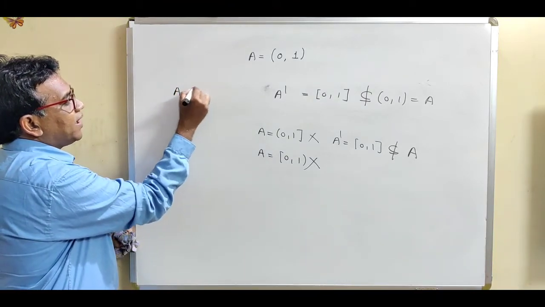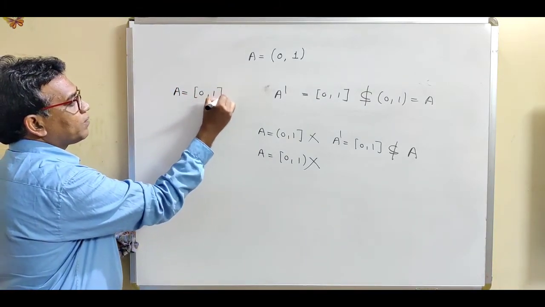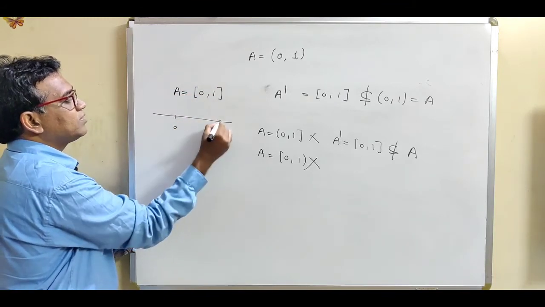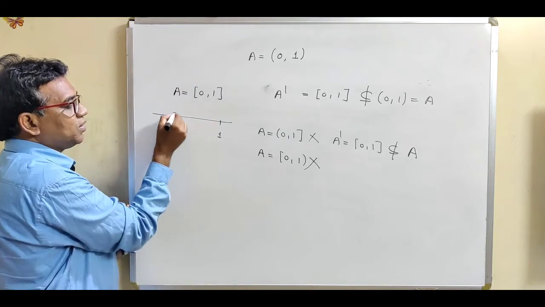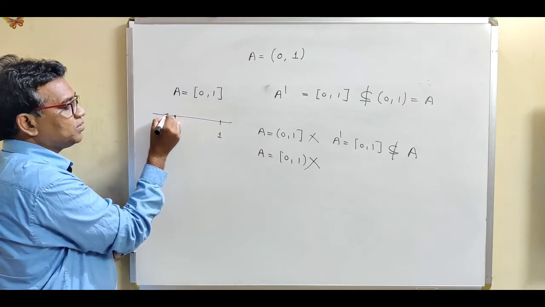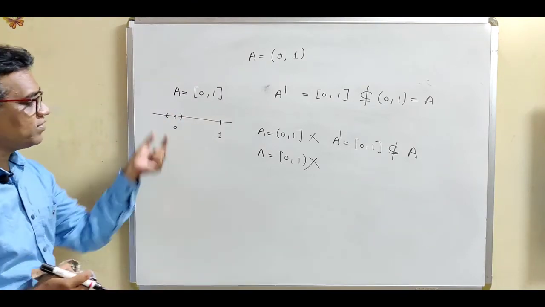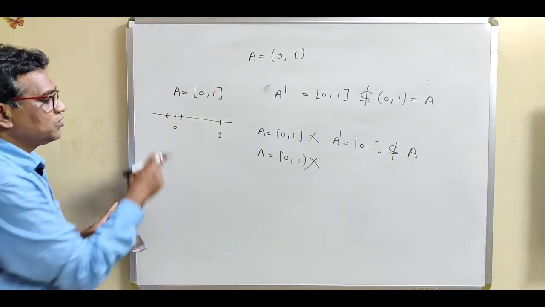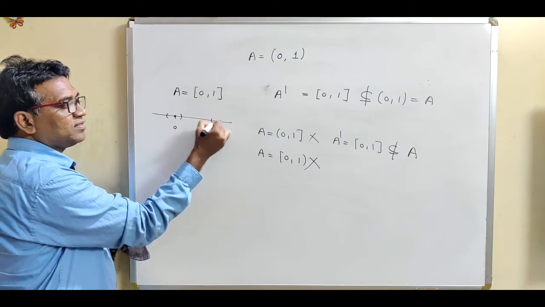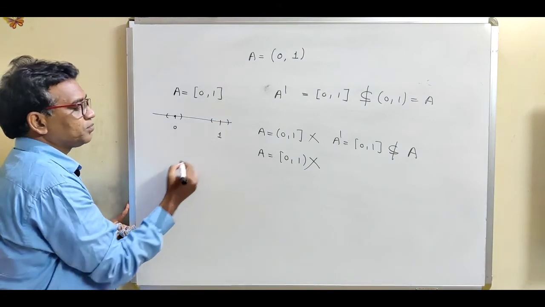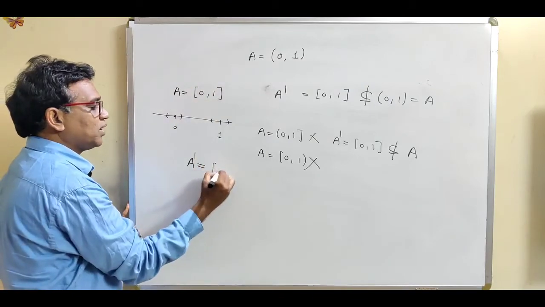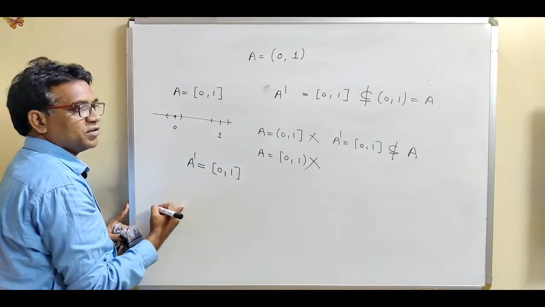Now if you consider A as the closed interval [0, 1], then what are the limit points? Suppose this is 0 and this is 1. 0 is a limit point, because if you consider 0, then this is the open sphere. Obviously this open sphere contains infinitely many points. So 0 is a limit point, and likewise 1 is a limit point. So what is the set of all limit points for the closed interval [0, 1]? It is the same, the closed interval [0, 1].